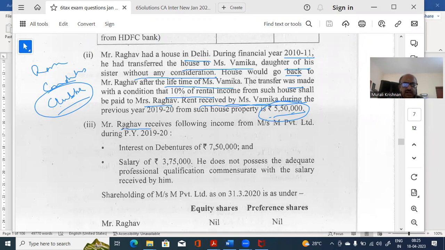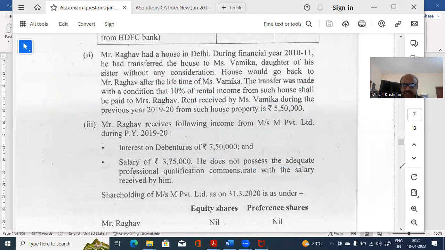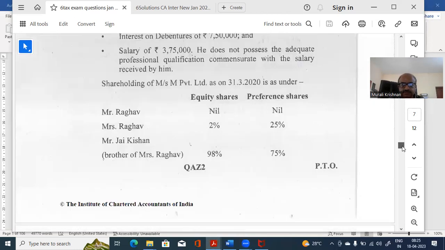The next one is Mr. Raghav receives the following income from M Limited: interest on debenture 7,50,000, 3,75,000 salary of 3 lakh. He does not possess adequate professional qualification commensurate with the salary. Now, M Limited should be bothered about it. They have paid the amount. He has received 3,75,000, it doesn't matter to him. The problem will be with M Limited. I'm saying this is the way you should analyze the question. If you read it, practice it now itself.